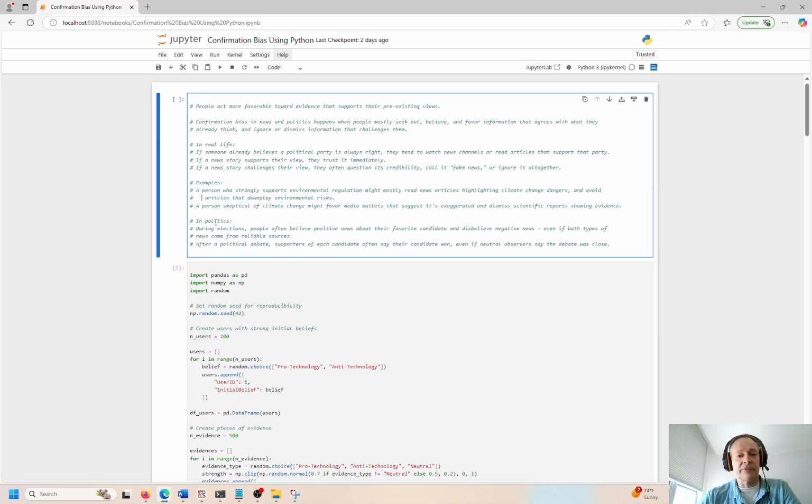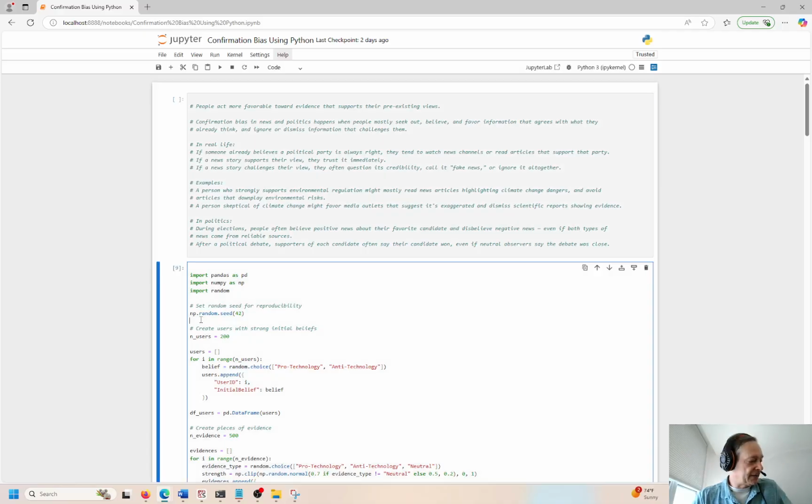So let's see why. So here's an example of a person who strongly supports environmental regulation might mostly read news articles that highlight climate change dangers and avoid articles that downplay environmental risks. And another person could be skeptical of climate change, right? And they might favor different media outlets that suggest it's exaggerated and dismiss the scientific reports evidence to the contrary, right? So this can be a very dangerous thing, and let's look at a couple of examples right here.